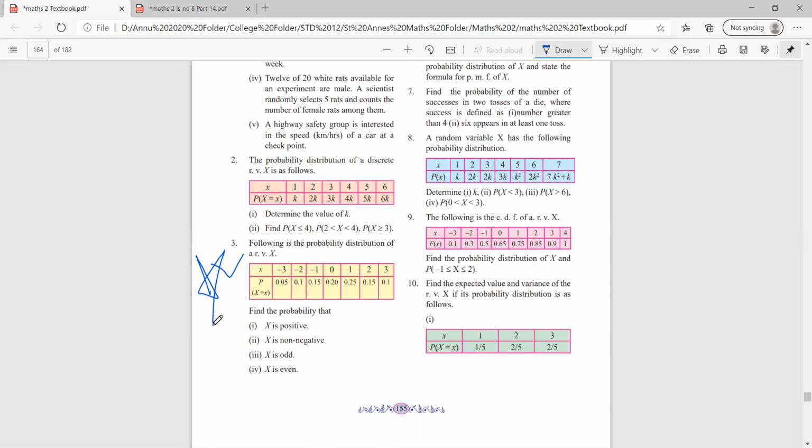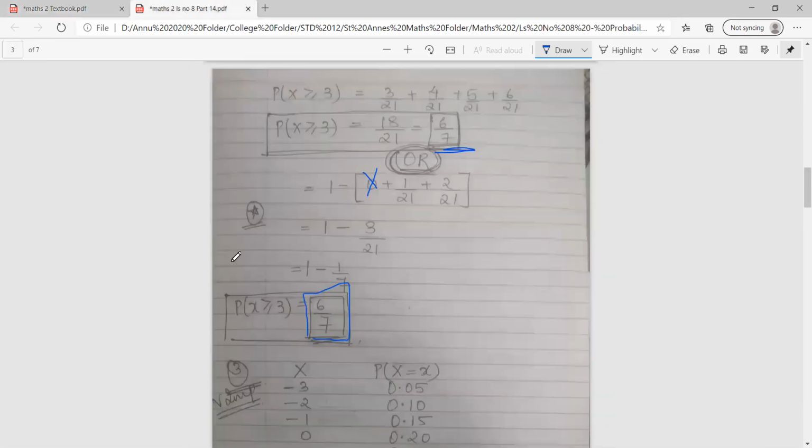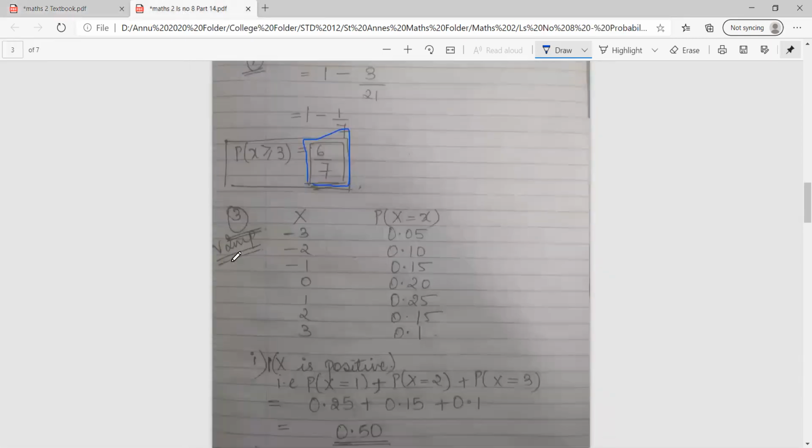Following is the probability distribution table of a random variable x. Again, you're given a probability distribution table. You have to find the probability of the following 4 options. So let's see how to start. First we'll prepare the table, what is given, and then you can check whether the total of probability comes to 1 or not.